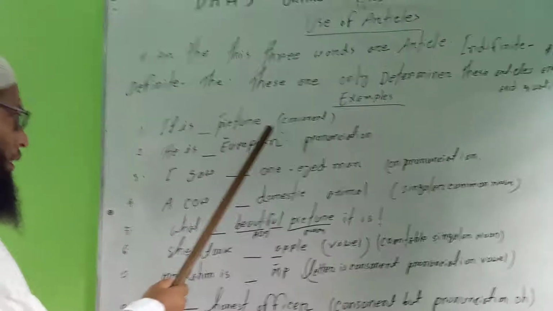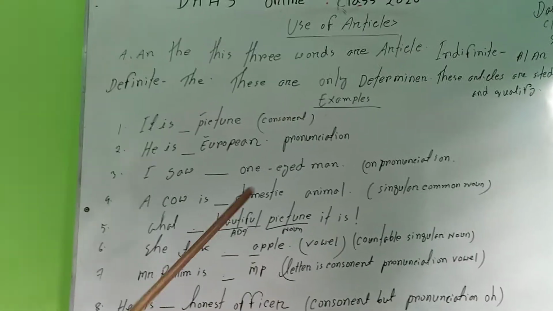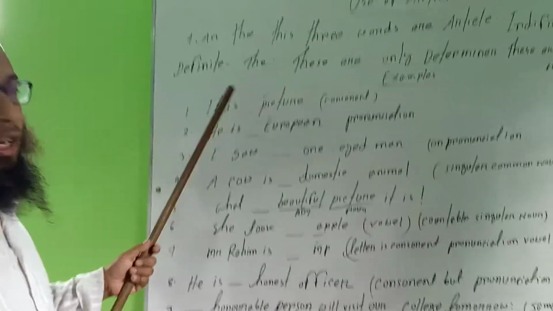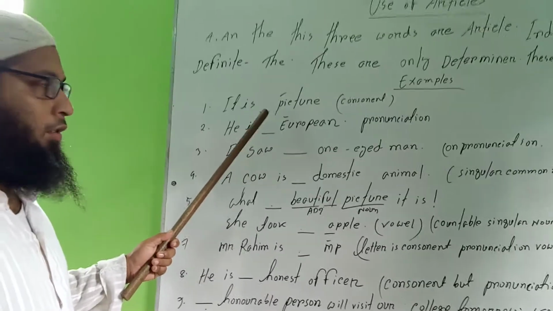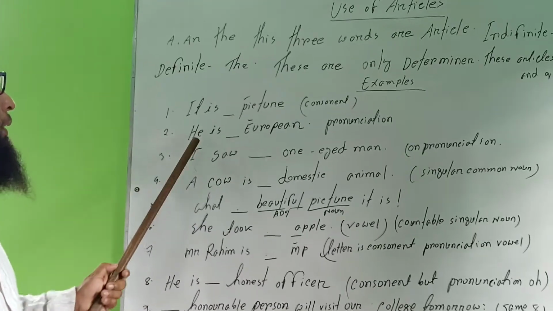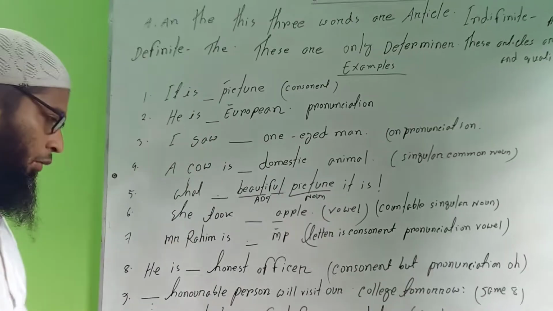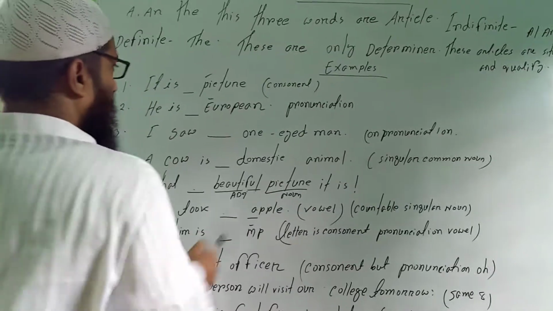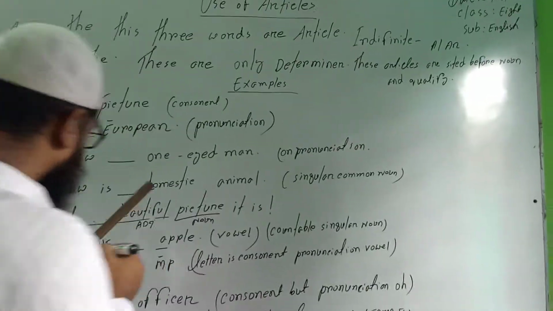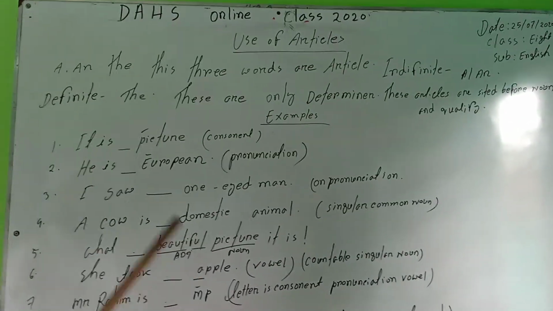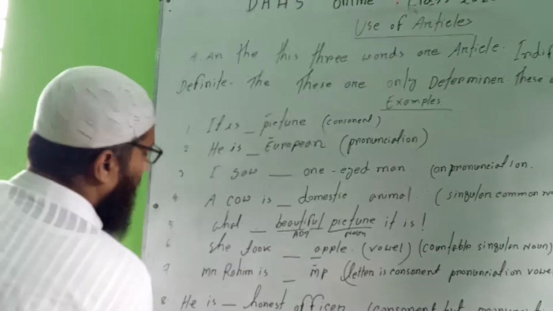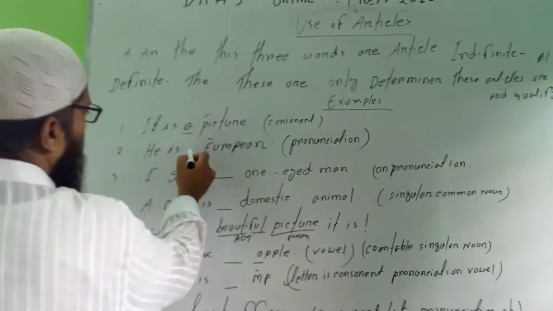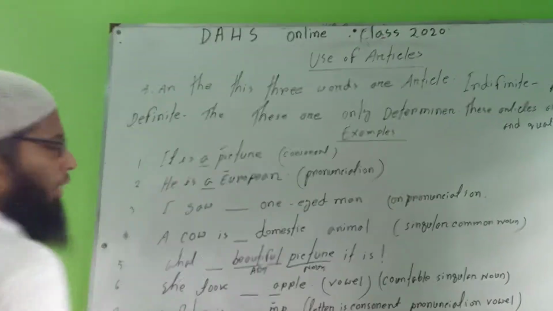It is a picture. This is a consonant sound, so here will be seated a. It is a picture. Okay, number 2, he is European. According to the pronunciation, please. E is a vowel, but according to pronunciation, here will be seated a. He is a European, not an European.